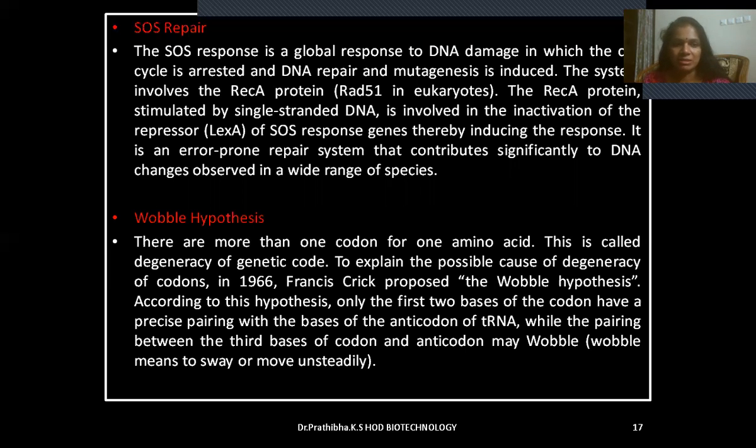Wobble hypothesis. There is more than one codon for one amino acid. This is called degeneracy of genetic code. To explain the possible cause of degeneracy of codons, in the year 1966, Francis Crick proposed the Wobble hypothesis. According to this hypothesis, only the first 2 bases of the codon have a precise pairing with the base of the anticodon of tRNA, while the pairing between the third base of codon and anticodon may wobble. Wobble means to sway or to move unsteadily.